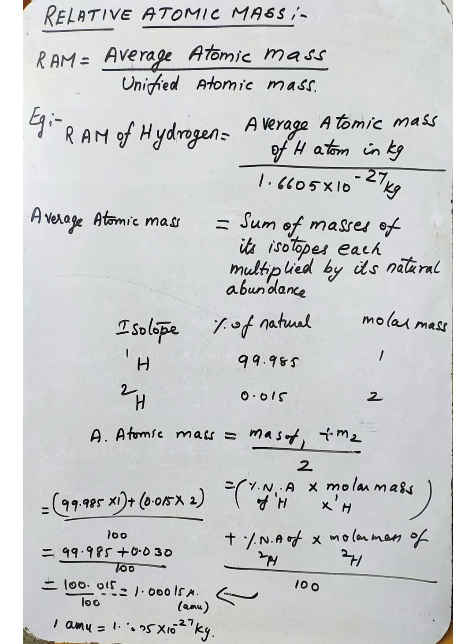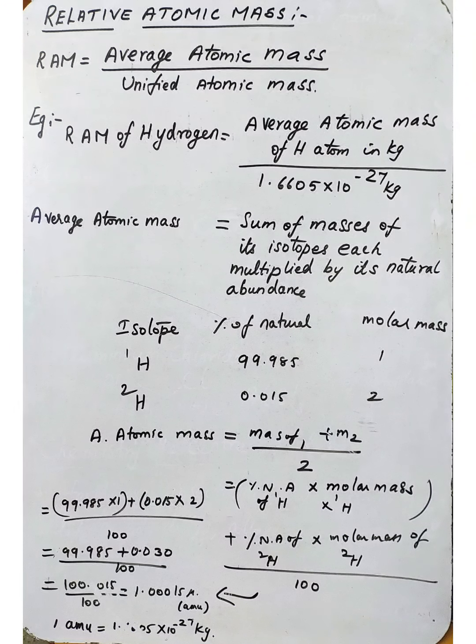Okay, next we are going to discuss atomic mass. The whole atom's mass is determined by its nucleus. But what is an atom? It's the smallest particle, so it is too small. Its diameter is 10 to the power minus 10 meter only. So it is not possible to measure the mass of the atom directly.